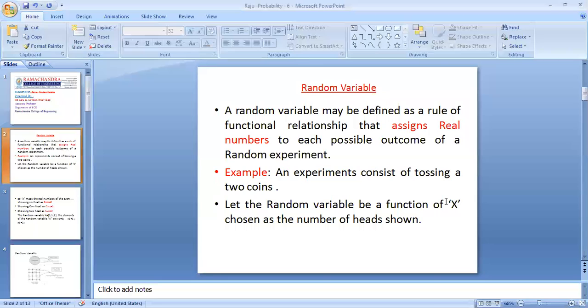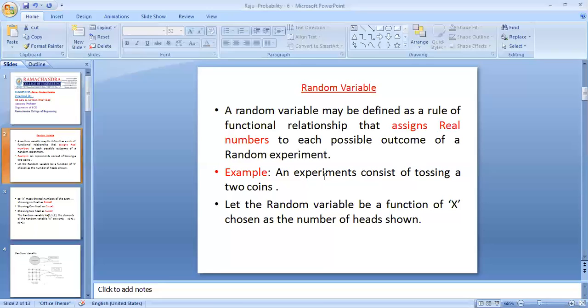So that is the reason the definition is given that a random variable may be defined as a rule or functional relationship that assigns real numbers to each possible outcome of a random experiment.